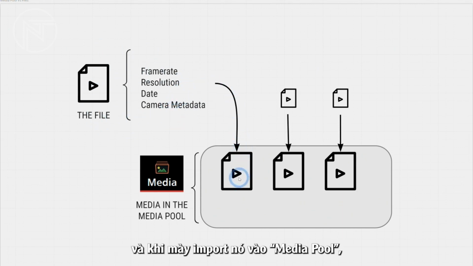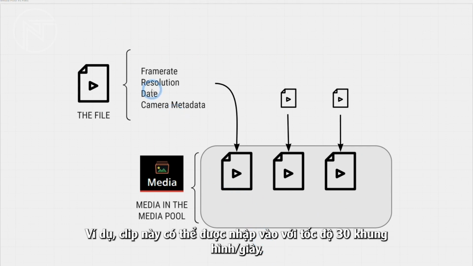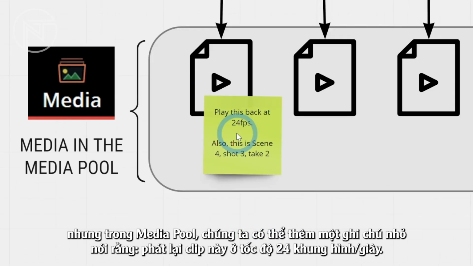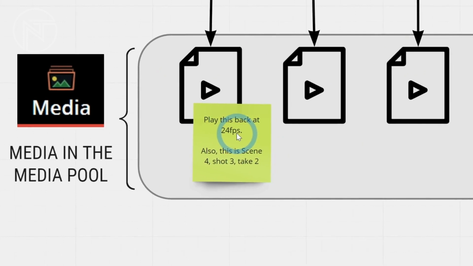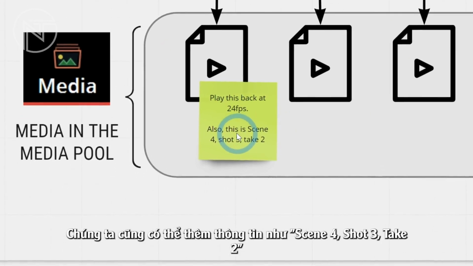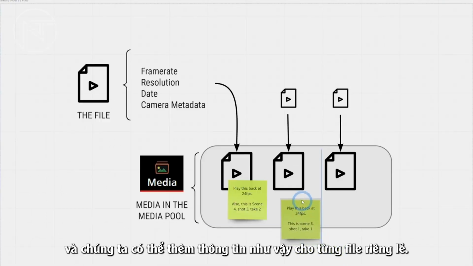And when you import it into the media pool, all of that information comes in, and Resolve treats each clip by default however it comes in. But in the media pool, you can actually change some of that information. For instance, this might come in at 30 frames a second, but in the media pool, we can add a little note that says play this back at 24 frames a second. We can also add information like this is scene 4, shot 3, take 2. And we can add information like this for each individual file.